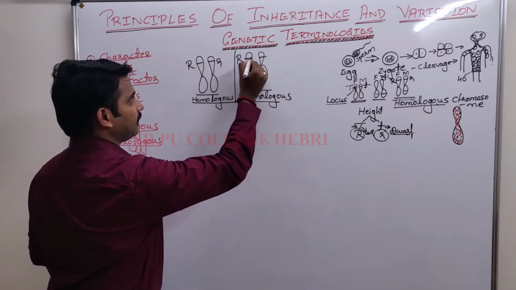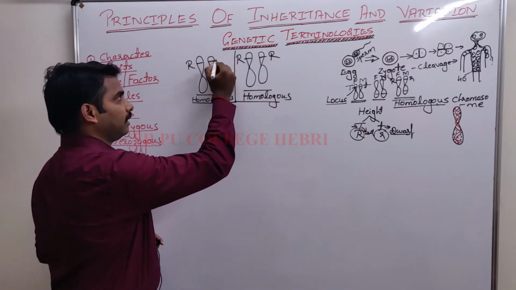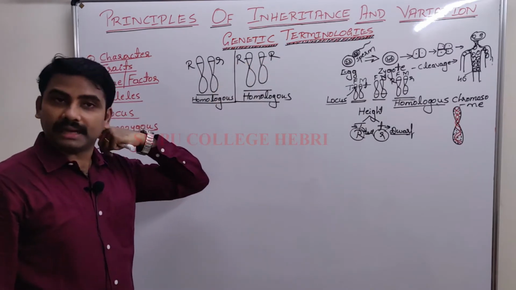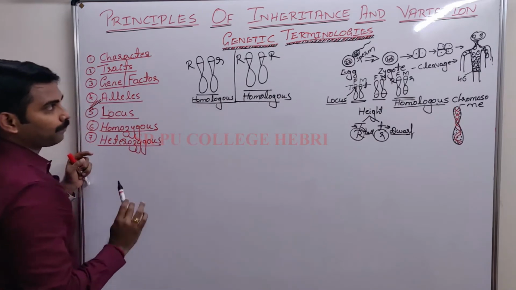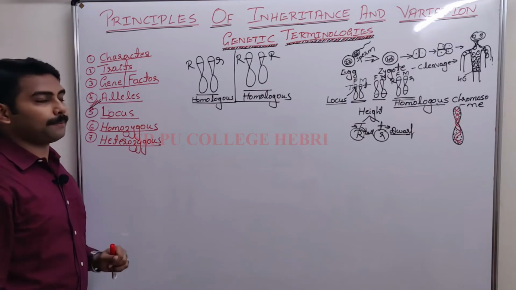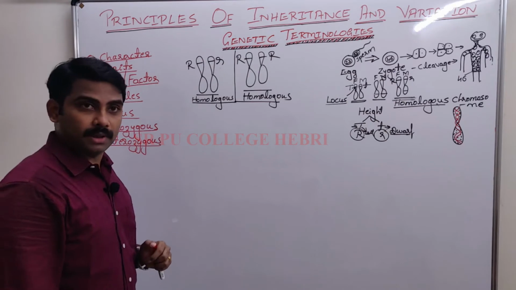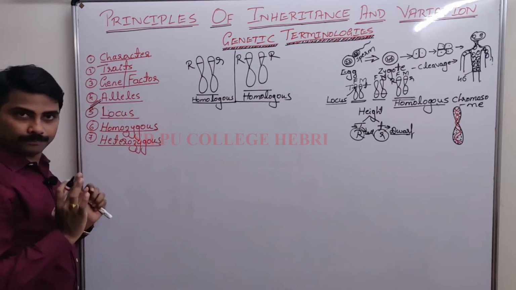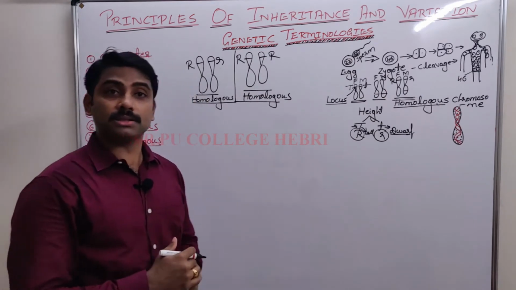Second case, I will write like this. In the first case, I have written capital R, small r. In the second case, capital R, capital R. Now, my question is, out of the two, which one represents homozygous and which one represents heterozygous? I hope you understood this concept by looking at the prefix homo and hetero. Homo means same, hetero means different.